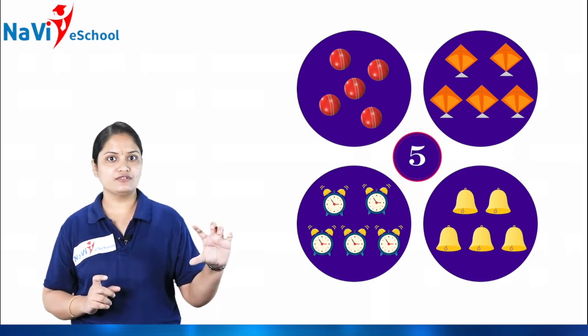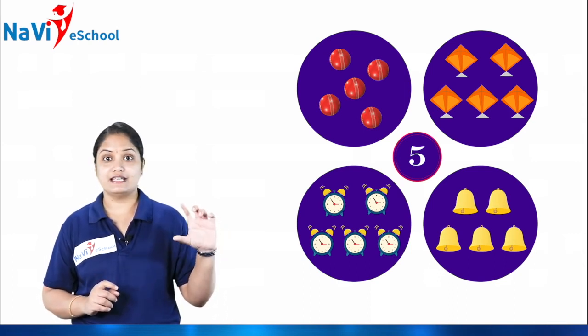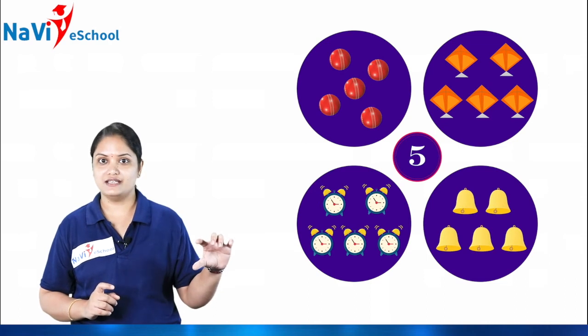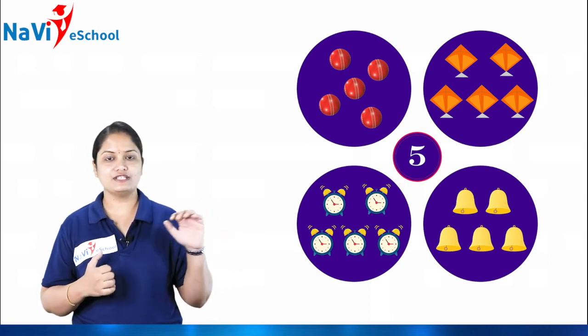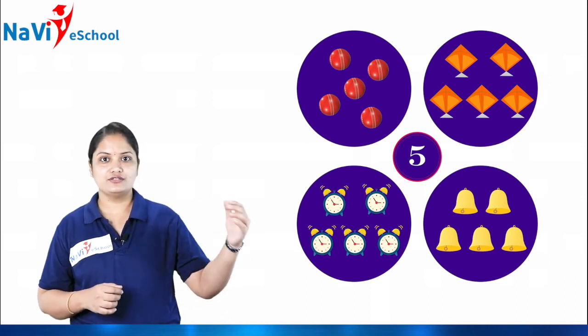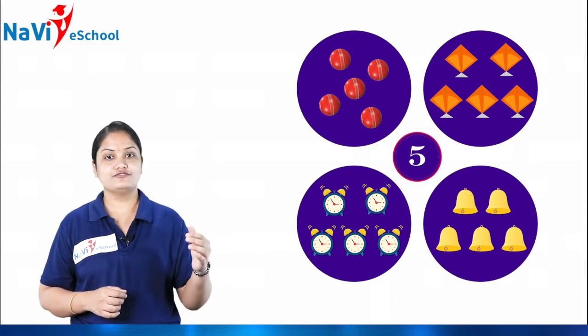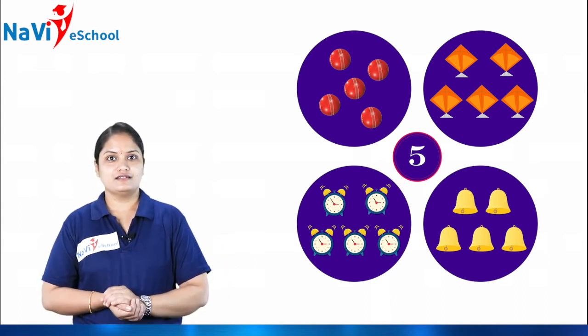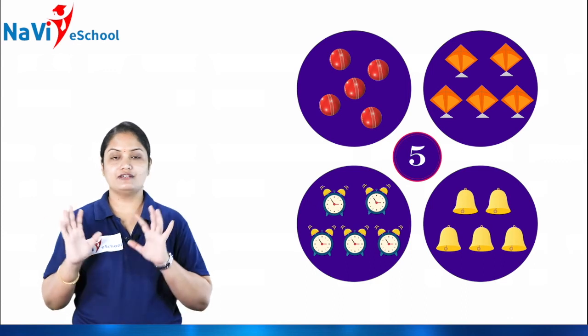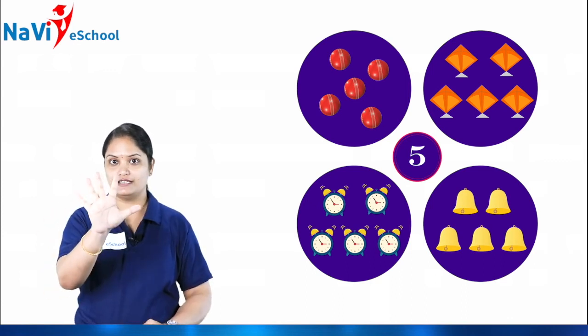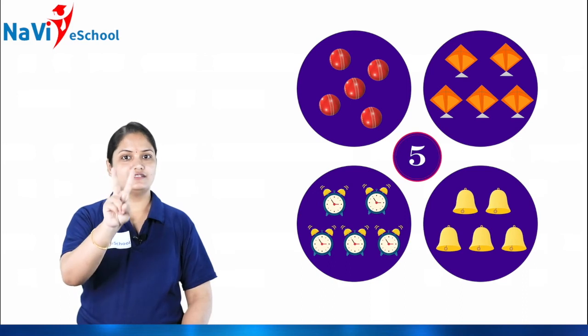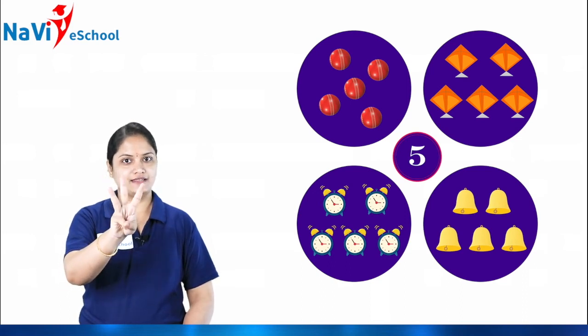Then what is the number of that? Yes, it is number 5. So how many balls do you have, children? 1, 2, 3, 4, 5. So now you have 5 balls. 5. See, 1, 2, 3, 4.